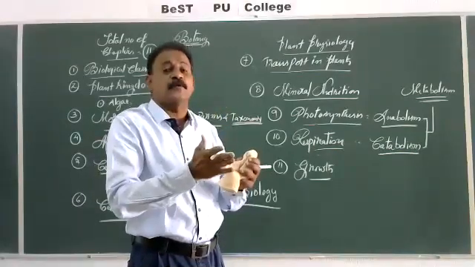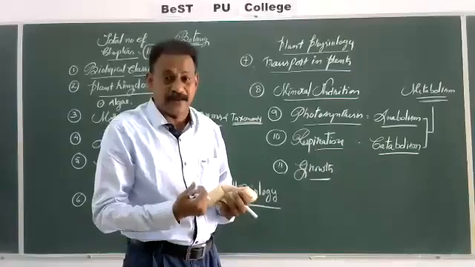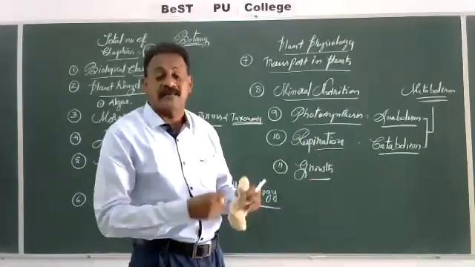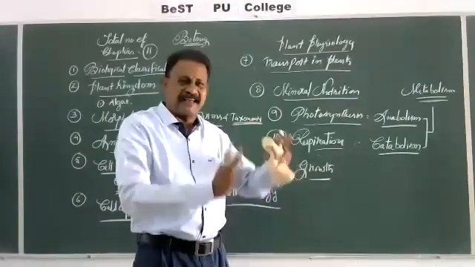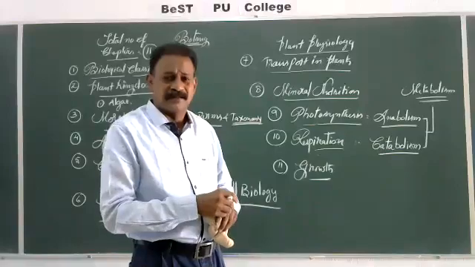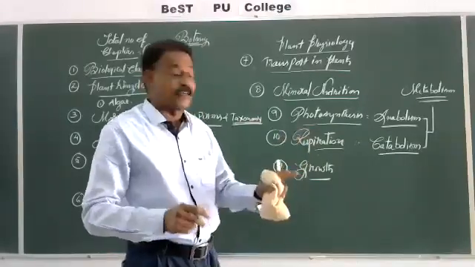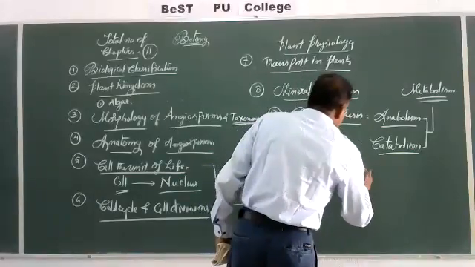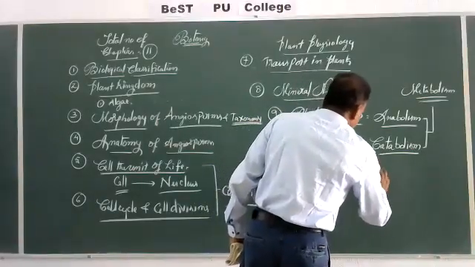If hormones are not produced, what happens to the plant? It may show stunted growth, it may not form flowers. So various changes occur in the plant, and various developmental processes we are going to study under growth and development.